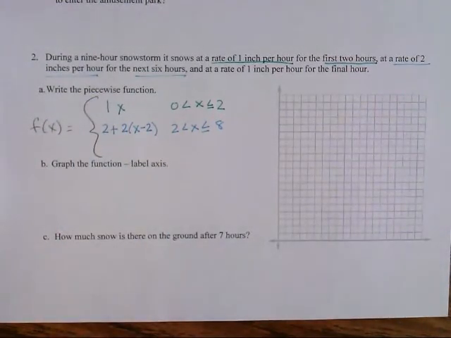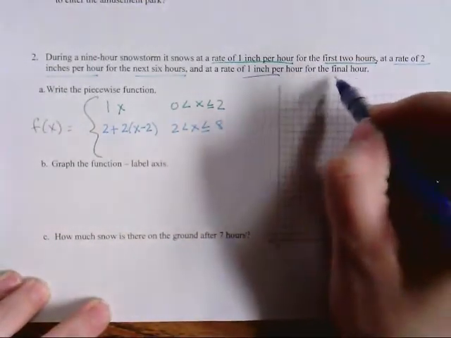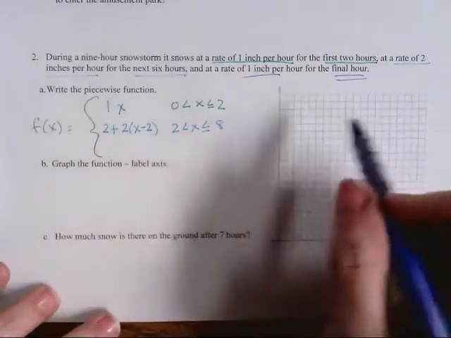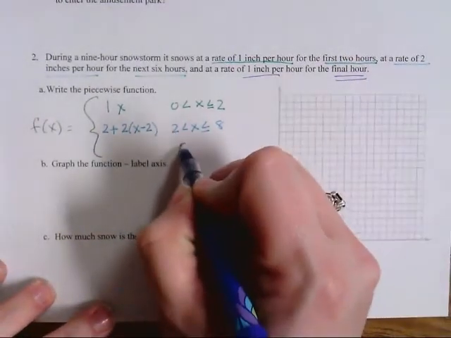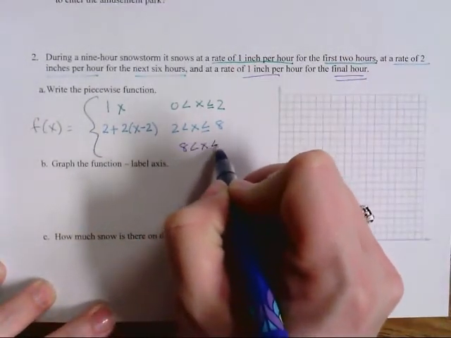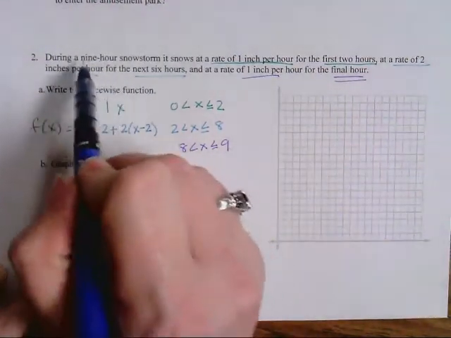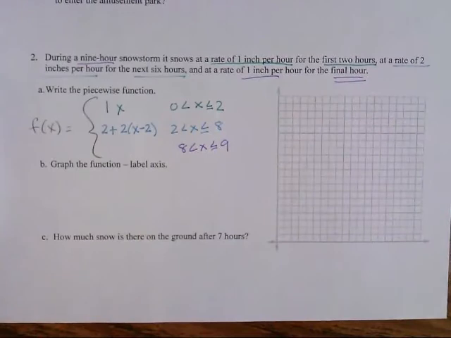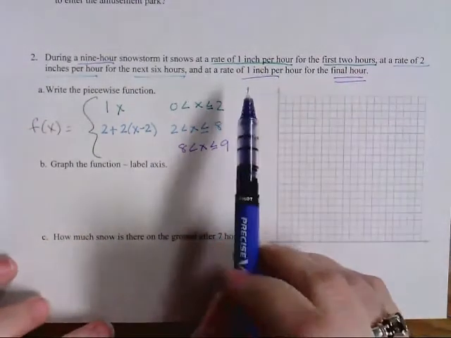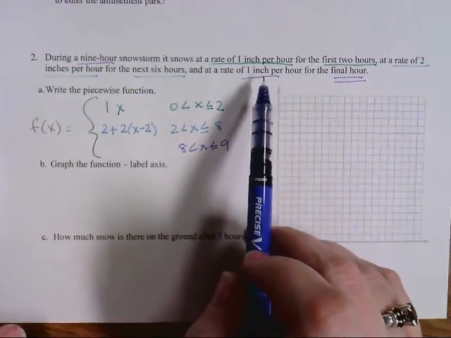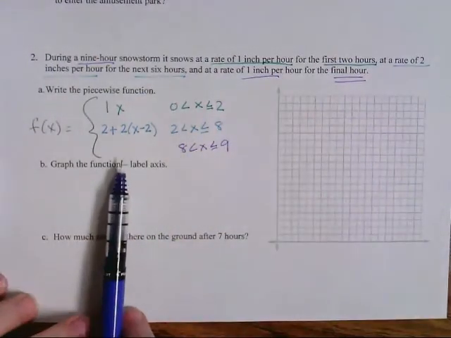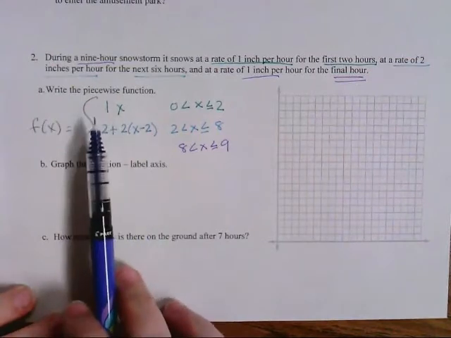Okay, our last one says the rate is 1 inch per hour for the final hour. So that means there's just 1 hour left. So between the hours of 8 and 9, which again makes sense because in the very beginning it told me during a 9-hour snowstorm. So I knew I was going to go up to 9 and then stop. My rate is 1 inch per hour.